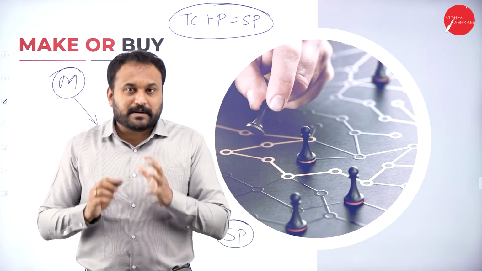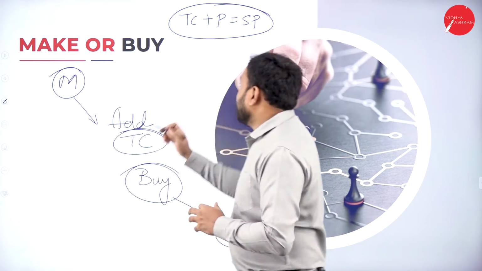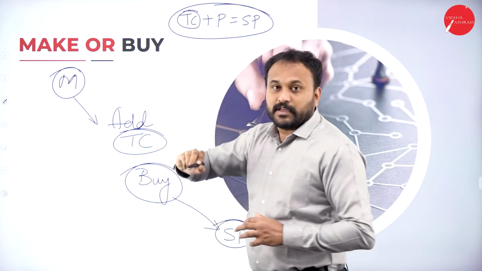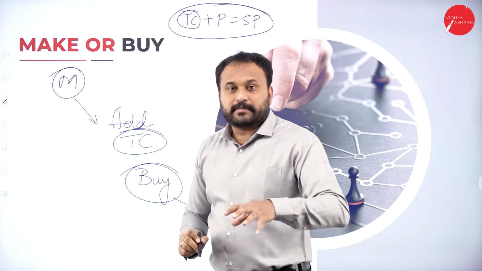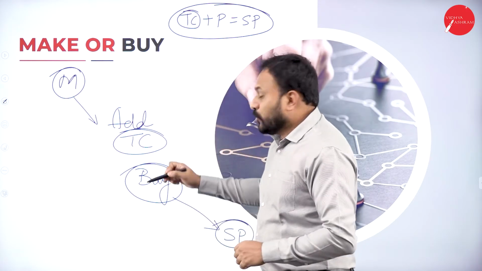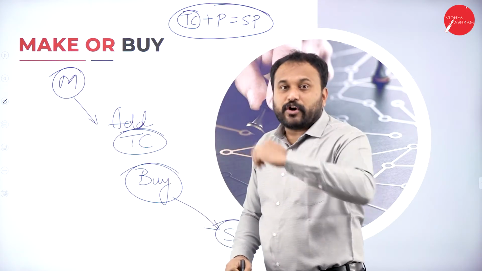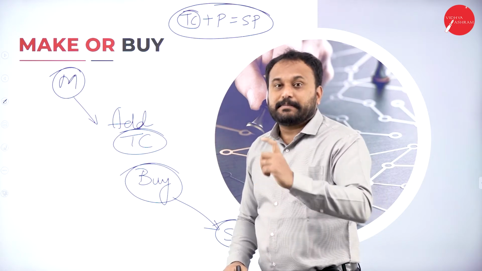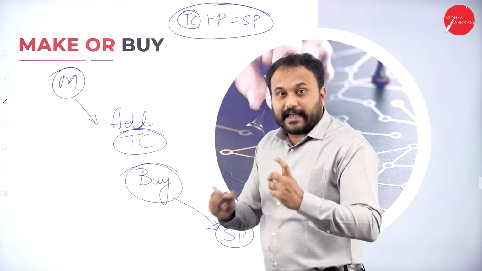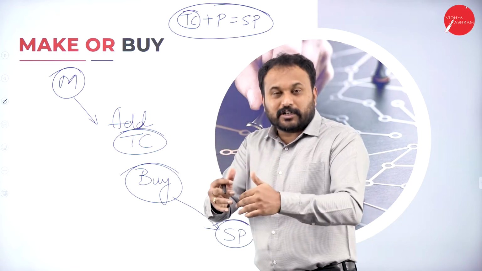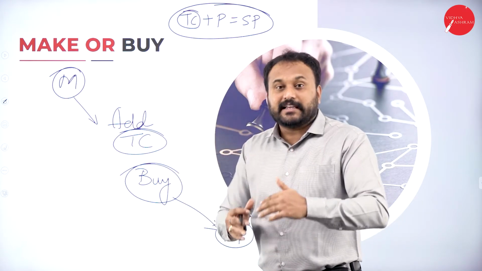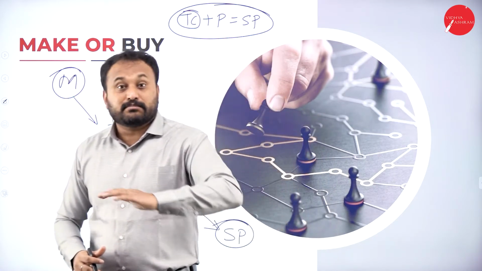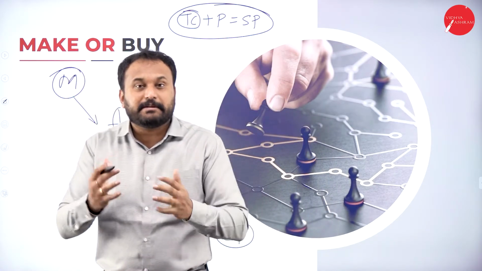Whenever I make a product, that means I have not sold the product, so I'll only calculate my total cost. If the total cost is good, favorable, I'll make the product. When I go with procuring the product, I'll think about selling price, that is, what is the selling price of the product? Then if total cost is lesser than the selling price, then I'll make the product. If total cost is more than the selling price, I will buy the product.